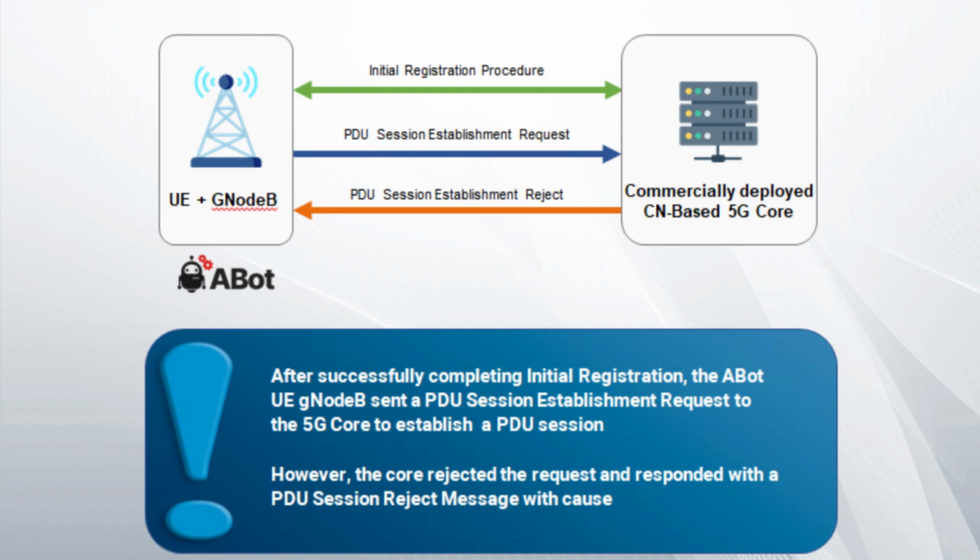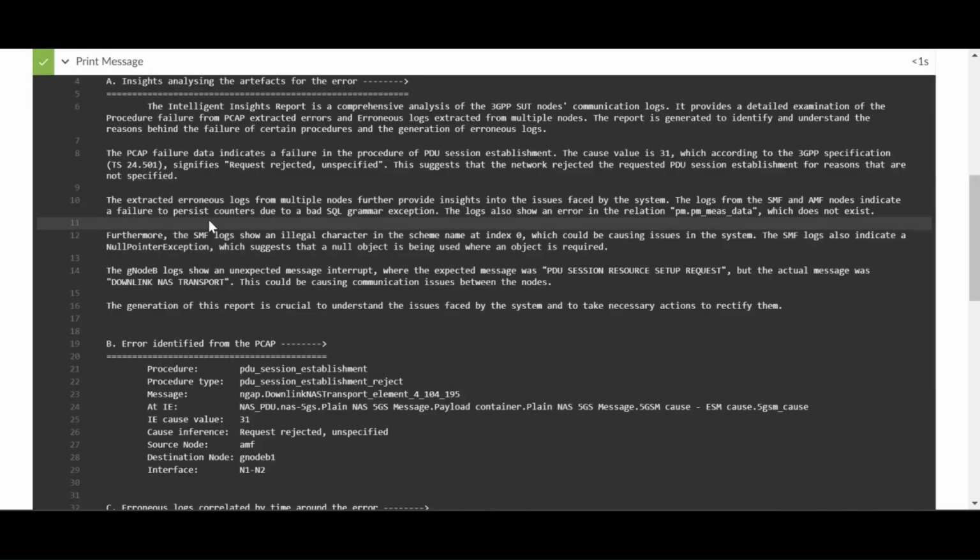Here we have the case of PDU session establishment rejection. After a successful completion of initial registration between ABot Gnode B and a commercially deployed disaggregated 5G core, when a PDU session establishment request was sent, instead of a PDU session establishment response, the core responded with a rejection message. The summarized insights clearly indicate there is a bad SQL grammar exception, and the logs also show an error in relation to this particular element.